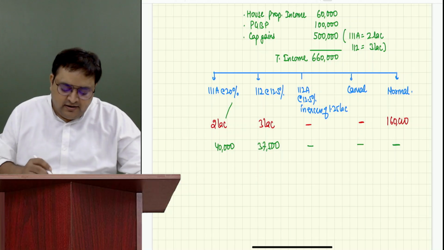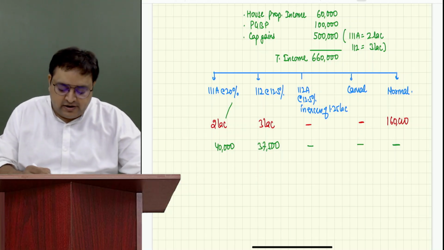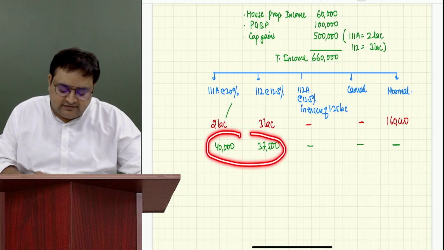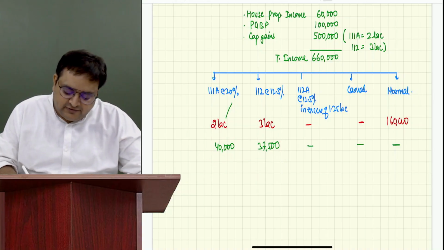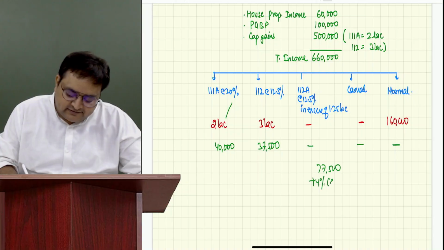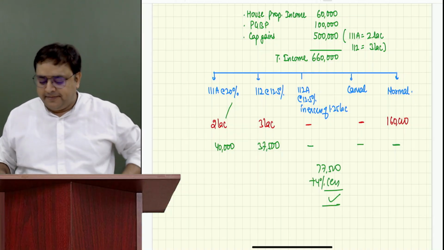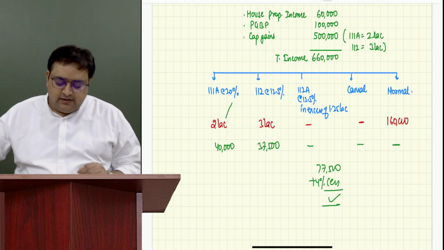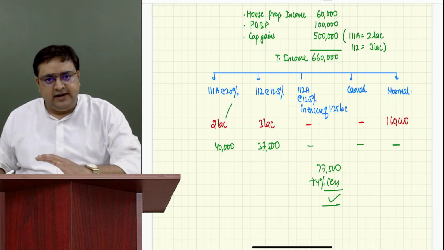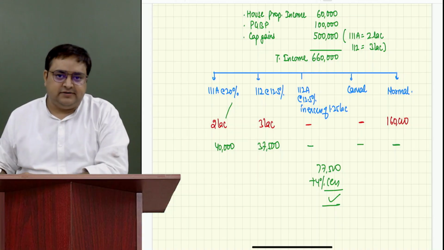So the total, don't write it, I'm telling you, don't write it. You will say that the total tax is 77,500 plus 4% cess. This is what you will say. Everybody's okay with this? Yes, sir. So this would be your answer, right? But this is actually not the correct answer.